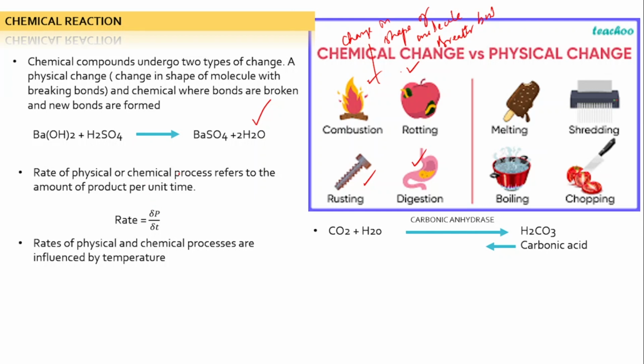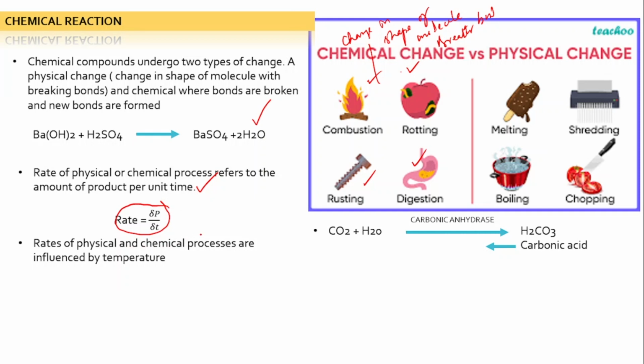Rate of a physical or chemical process refers to the amount of product per unit time. This is also an important line. Remember this, and this equation you need to remember. It refers to the amount of product per unit time. Product, this is the product, and this is the time.